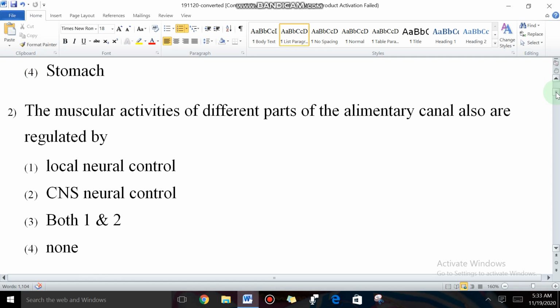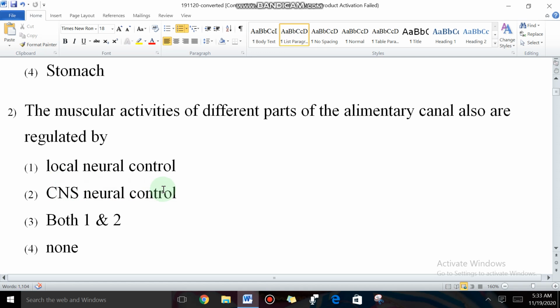Question number 2. The muscular activities of different parts of the alimentary canal are also regulated by. We already discussed earlier that the muscular activities of different parts of the alimentary canal are regulated by both local neural control and CNS neural control.